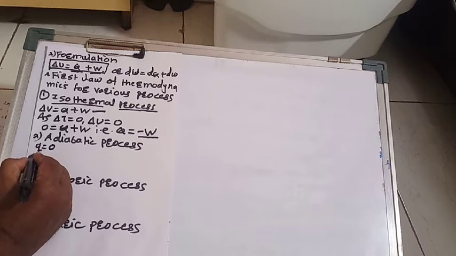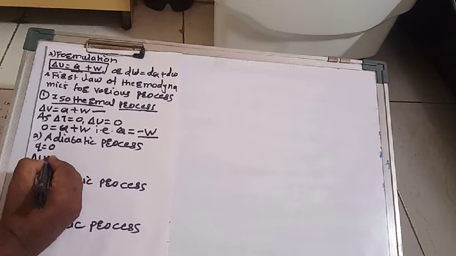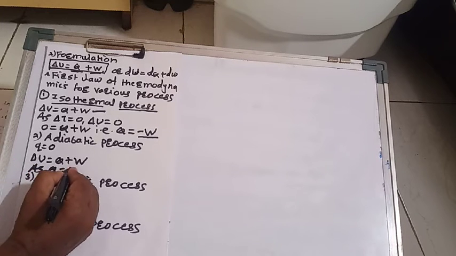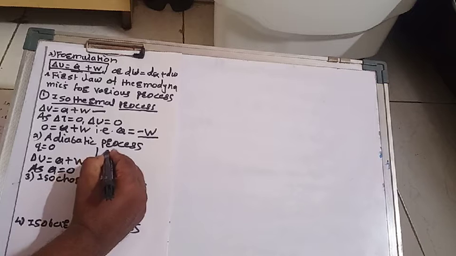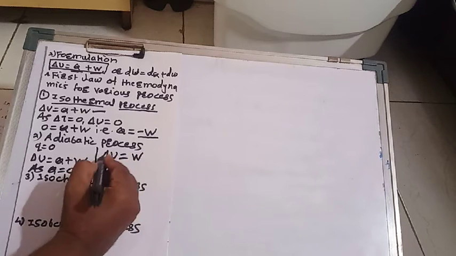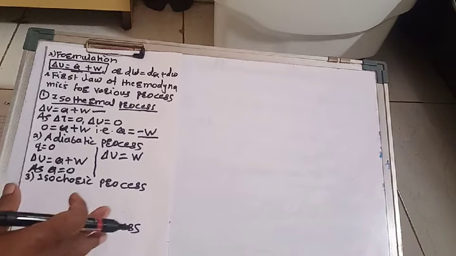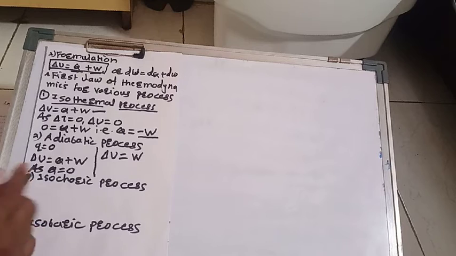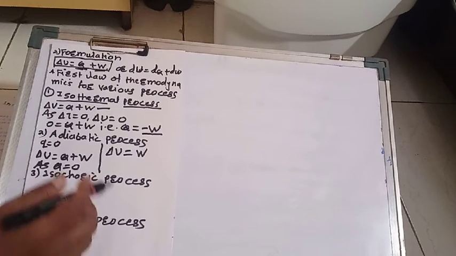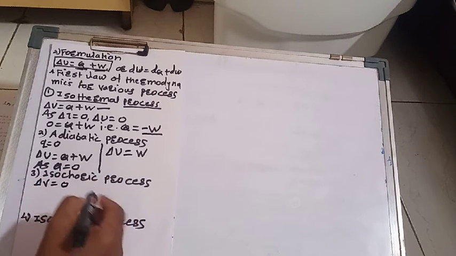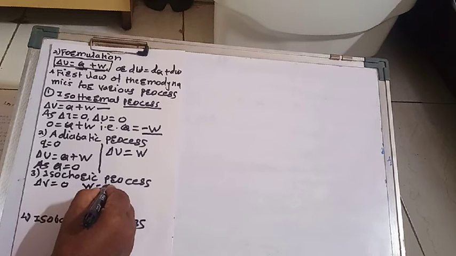Hence, according to first law of thermodynamics, delta U is equal to Q plus W. As Q is equal to 0, this equation becomes delta U is equal to W. This indicates that internal energy of the system increases during the work done on the system, means work of compression takes place.